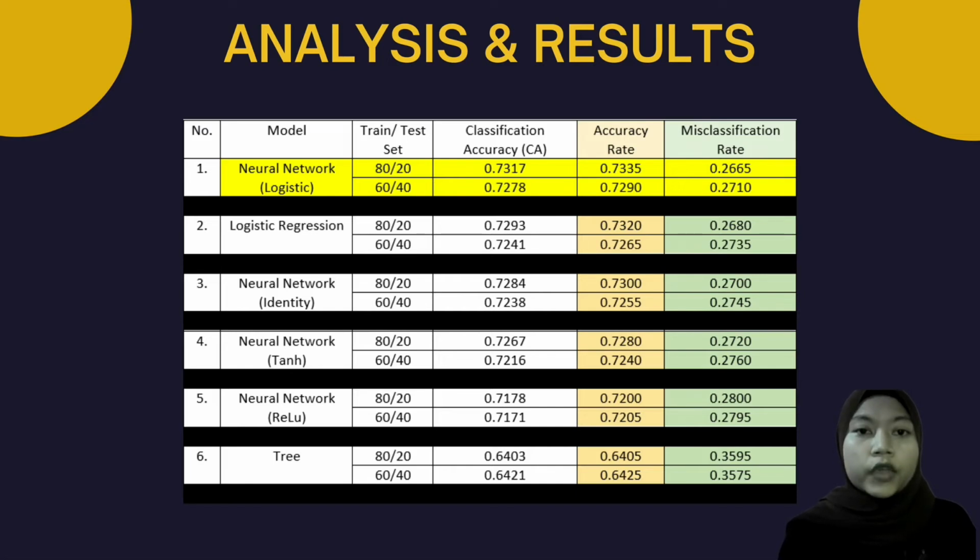Referring to the table, we can see that the neural network that uses the logistic activation function produces the best result, with both sets of data consisting of 80-20 and 60-40 of training and test data. It provides the highest classification accuracy in the test and score feature. The confusion matrix then shows the highest number obtained in the accuracy rate and the lowest number for misclassification rate. Logistic regression is the second best model, followed by neural network identity, neural network tanh, and neural network ReLU. Tree is the model with the lowest accuracy overall.